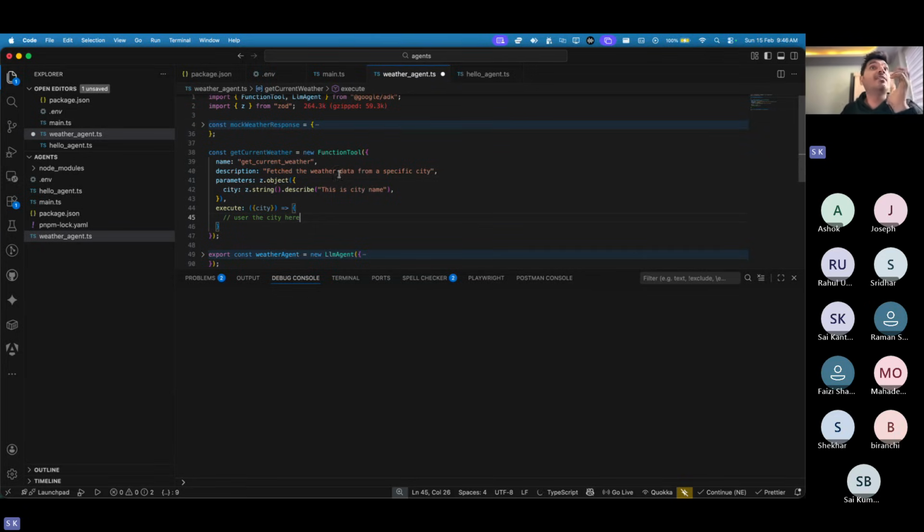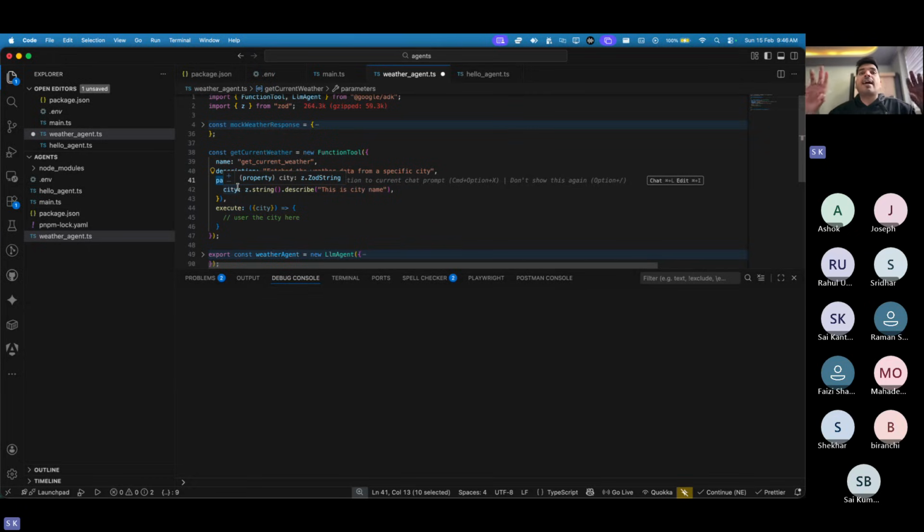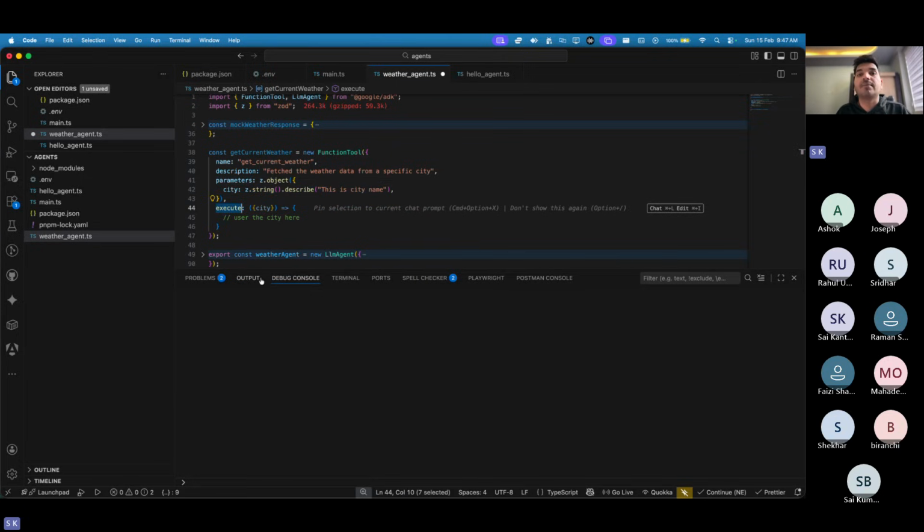Let's first try to understand this functional tool. How do we create this tool? We give a name, we tell what its responsibility is, and consider this just as a normal function of JavaScript, C# or TypeScript or whatever language you use. It's just a function which takes some parameter. The only change is you are telling what kind of function it is. Your function receives an input, basically your function argument called a parameter here. You add some validation using this Zod, and once you have your parameter over here, you can execute something.